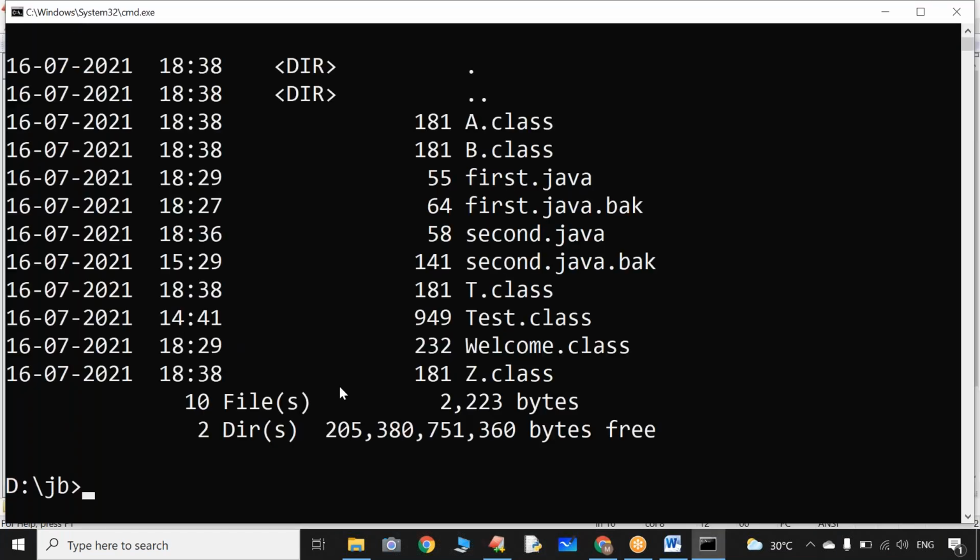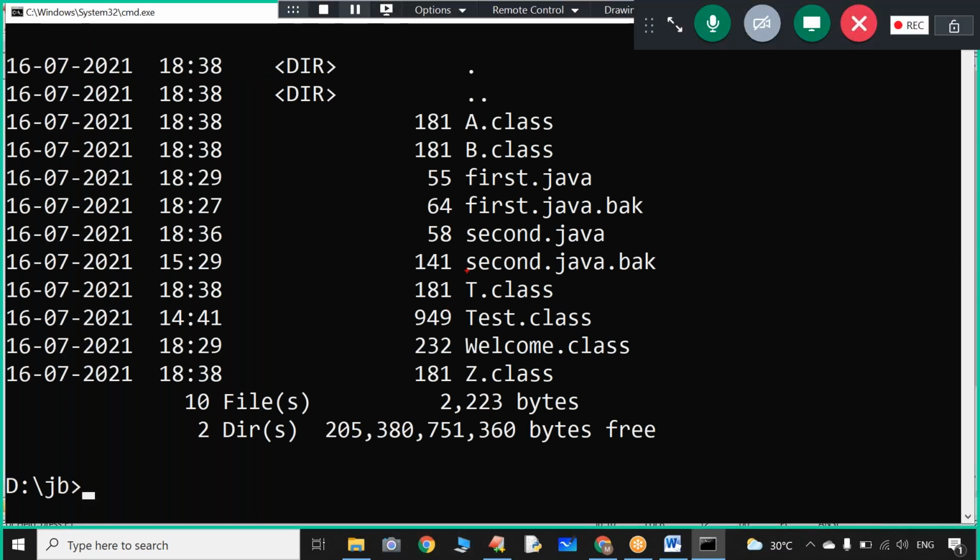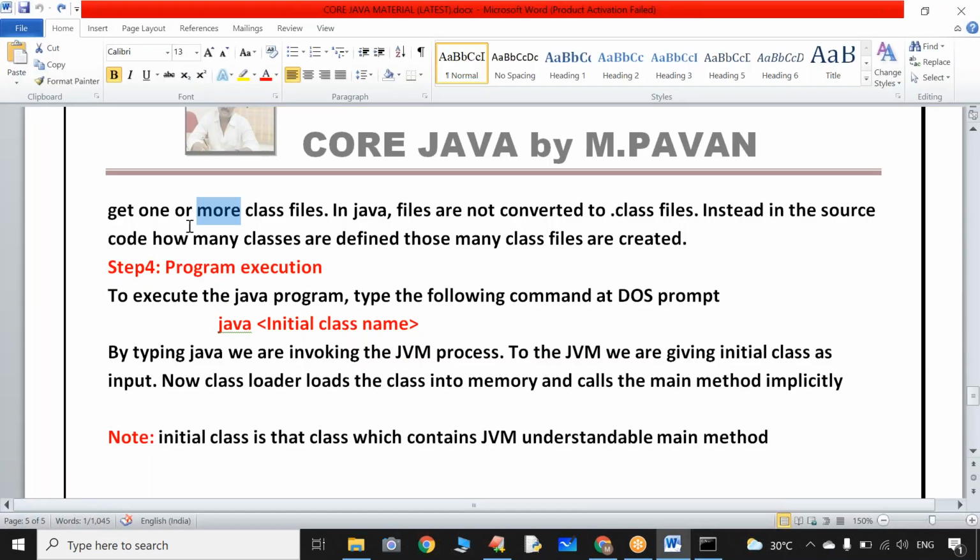Now, can you please cross check? Sir, t dot class file, z dot class file, a dot class file, b dot class file. Now, tell me, everyone, do you understand the point? After compilation, sometimes only one dot class file will be generated, sometimes more.